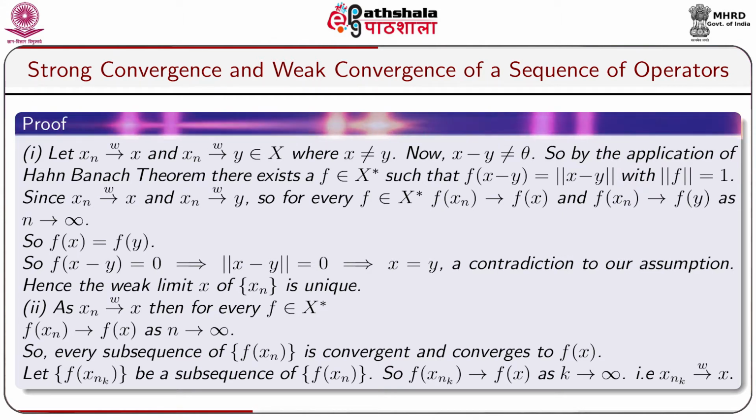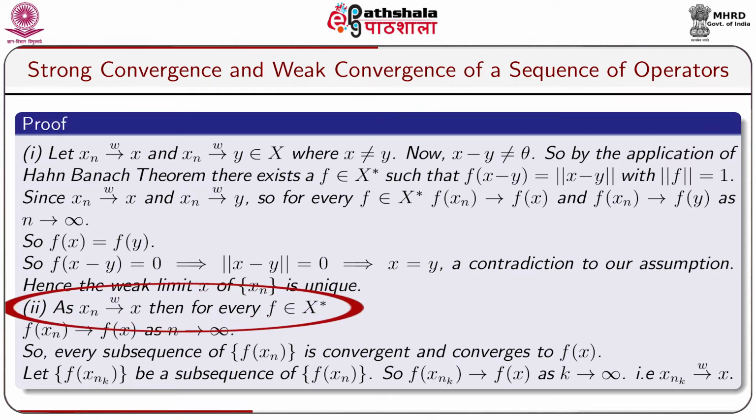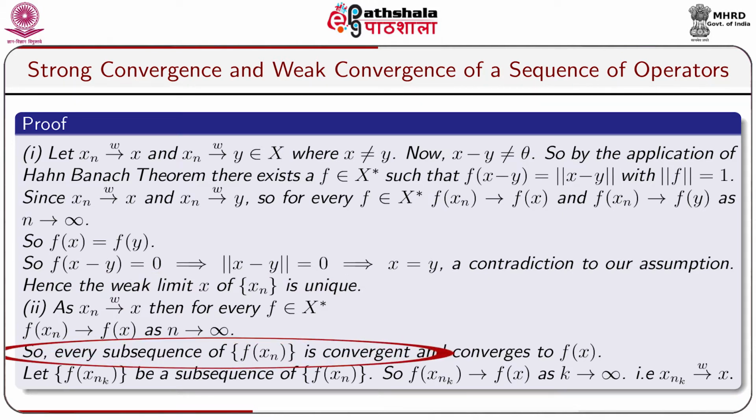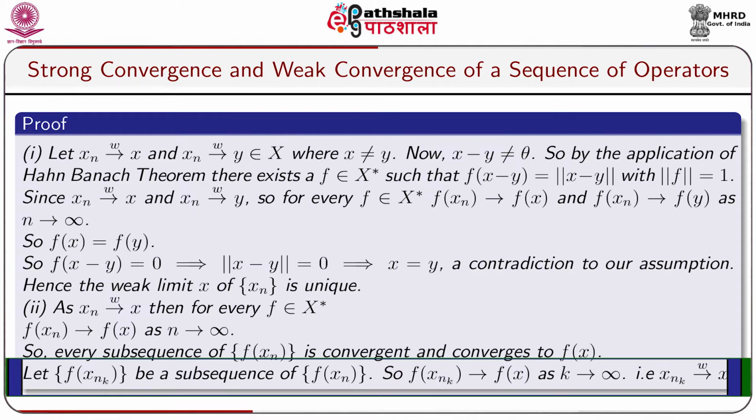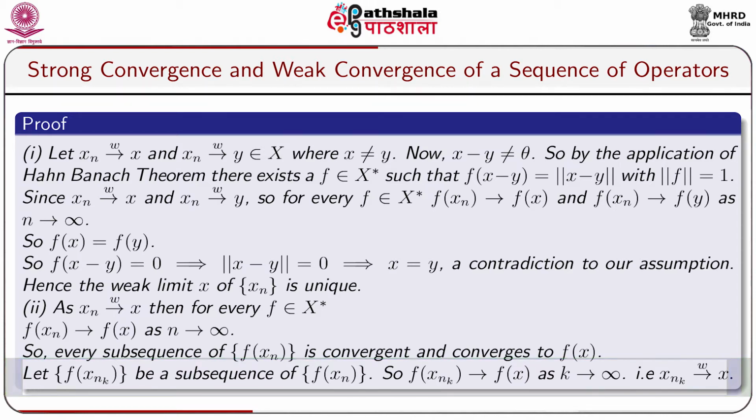Now we shall give a proof of 2. As xn converges to x weakly, then for every f belonging to X star, f(xn) converges to f(x) as n tends to infinity. So every subsequence of sequence f(xn) is convergent and converges to f(x). Let f(xnk) be a subsequence of sequence f(xn). So f(xnk) converges to f(x) as k tends to infinity. That means xnk converges to x weakly.